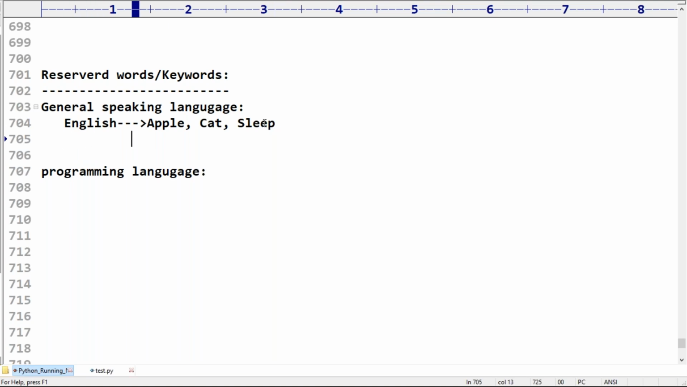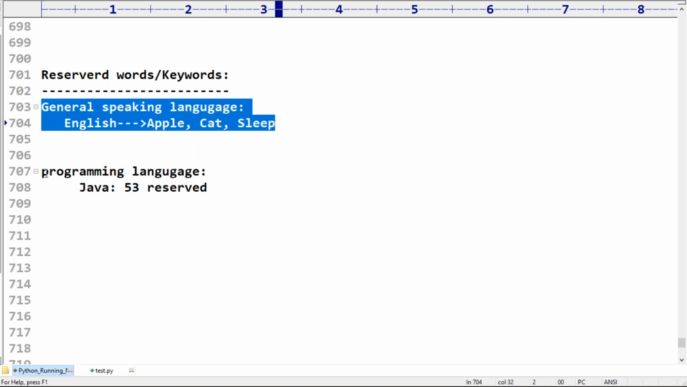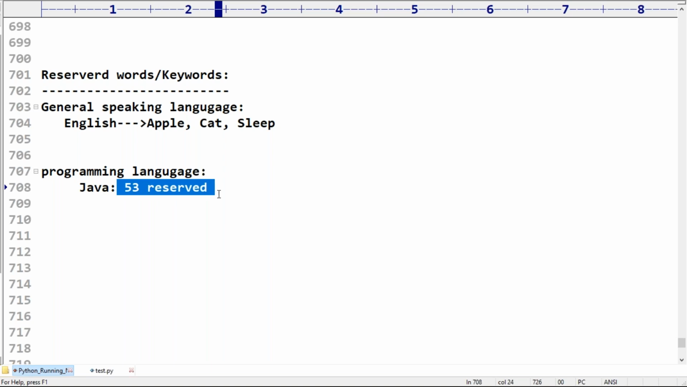Similarly, in programming languages like Python or Java, how many reserved words are there in Java? We have 53 reserved words. Because programming languages are small, chota languages. It is not like a general speaking language. Here everything is finite. That's why just 53 reserved words are there. If you are aware of these 53 reserved words, then you are an expert in Java.